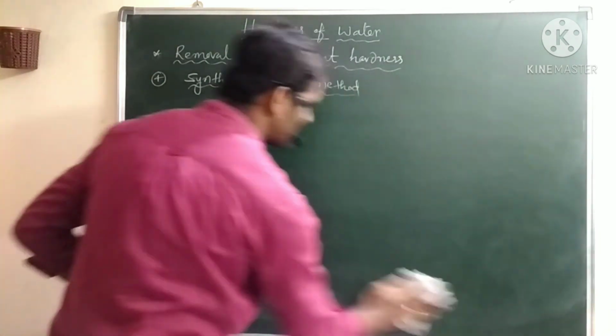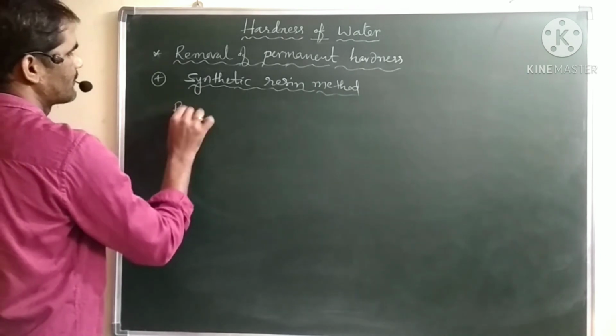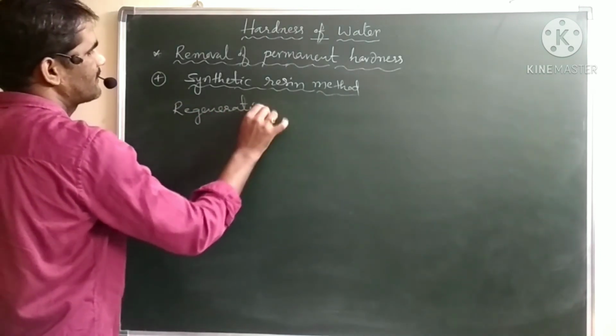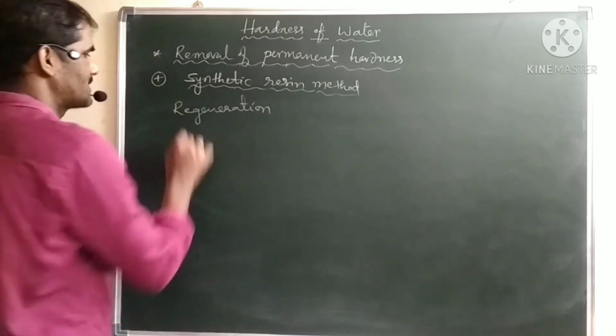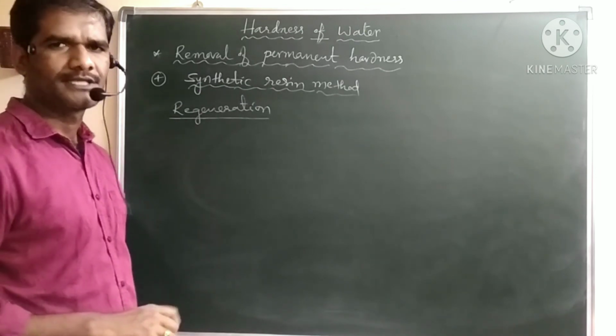We can regenerate these cation exchange and anion exchange resins simply by treating with dilute acids and dilute bases. This is the regeneration of cationic and anionic exchange resins.